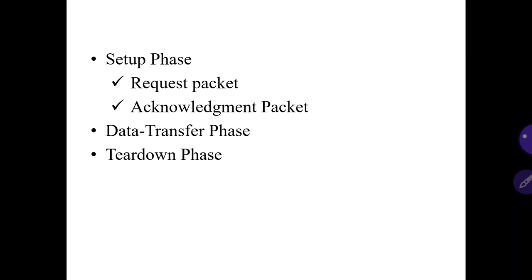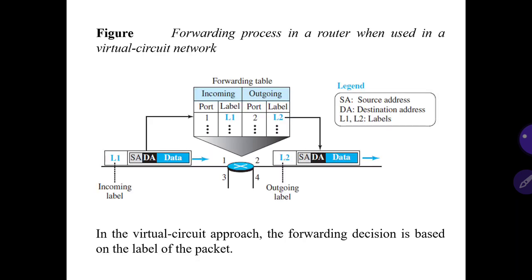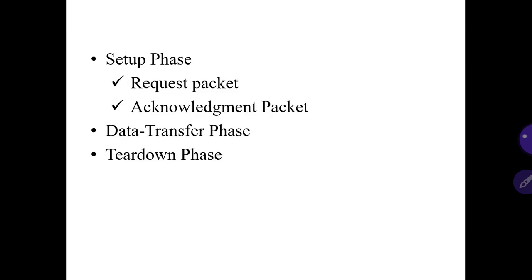Here three phases happen: the setup phase, the data transfer phase, and the tear down phase. In the setup phase, the source and destination exchange information, such as whether you are free or not. If you are busy, you send a negative acknowledgement. If you send a positive acknowledgement, it means I am free, and then we can communicate for the next few minutes.